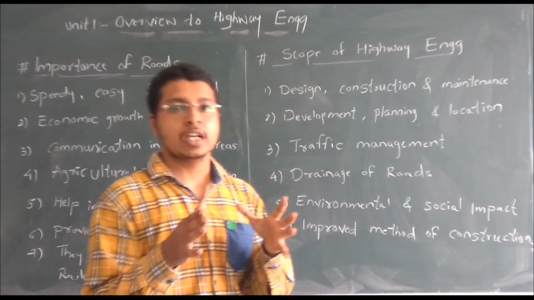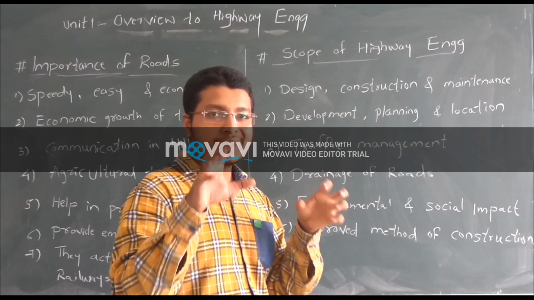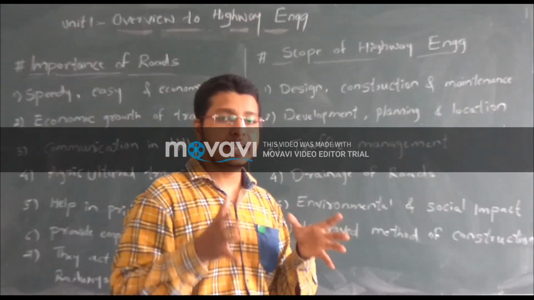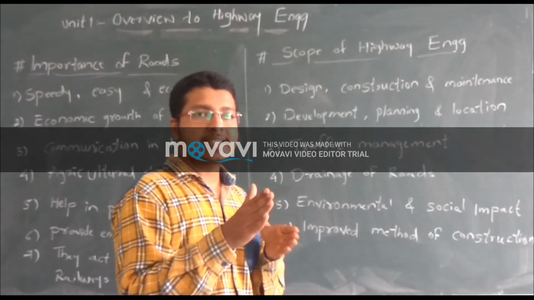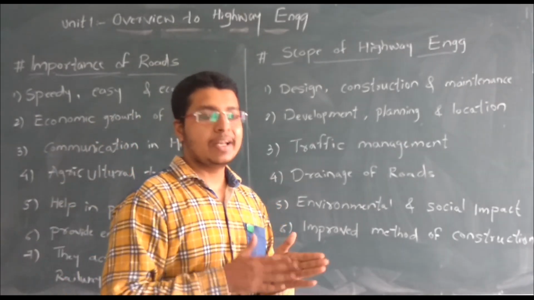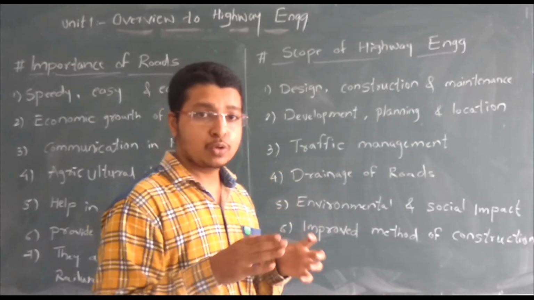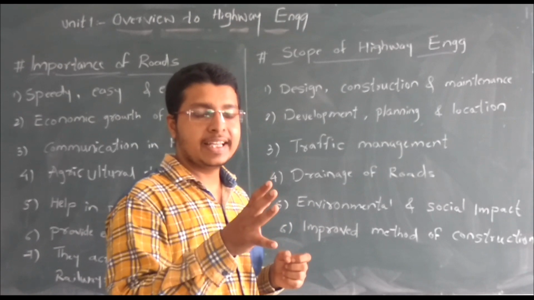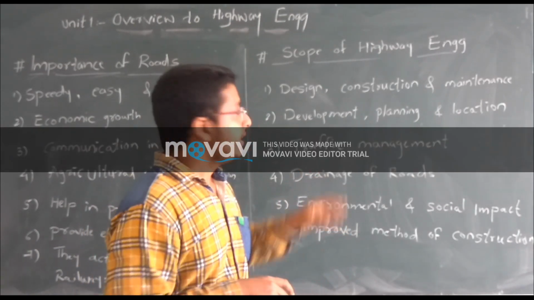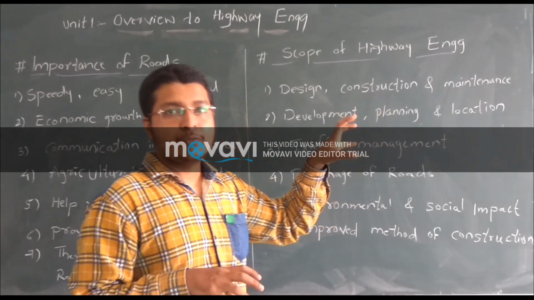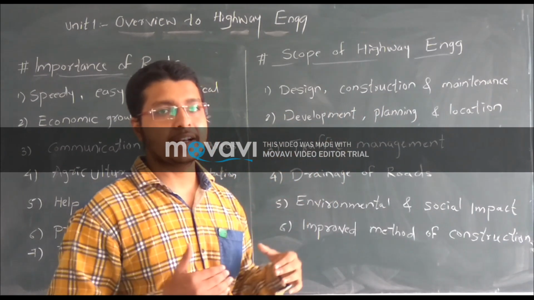The road should be designed to be the shortest; the alignment should be selected as short as possible. Alignment means the center line of the road which connects the village to city, city to country. It should go through hilly areas and natural areas. All these points should be considered before designing and planning. In design, construction and maintenance, roads play a vital role. If the construction is done very well, then the maintenance cost will be reduced in future.